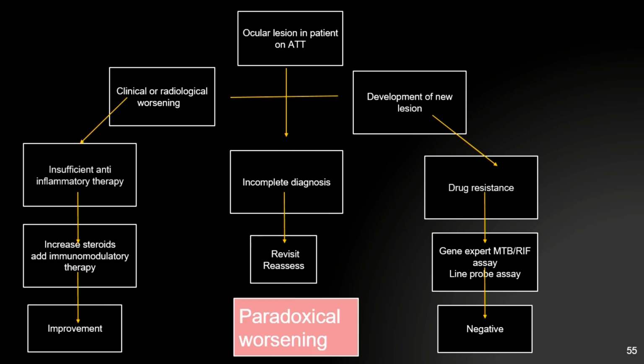So this is the summary. If an ocular lesion in a patient on ATT shows worsening, and we note insufficient inflammatory therapy, we have to increase the steroid dosage or add immunosuppressive therapy. If there is development of a new lesion and you suspect drug resistance, you have to do a GeneXpert for rifampicin resistance or a line probe assay for rifampicin and isoniazid resistance. If it is negative, we have to look for paradoxical worsening. If it is an incomplete diagnosis, we have to revisit and reassess the diagnosis.